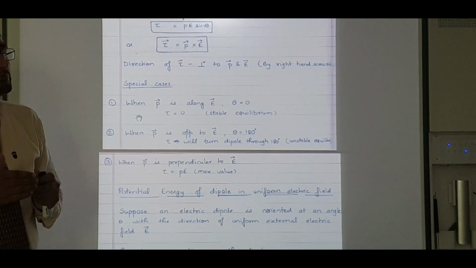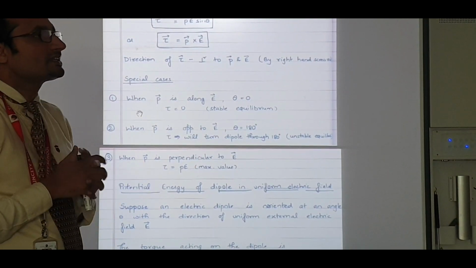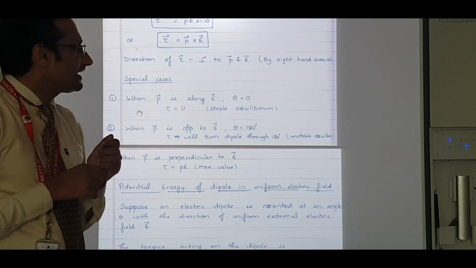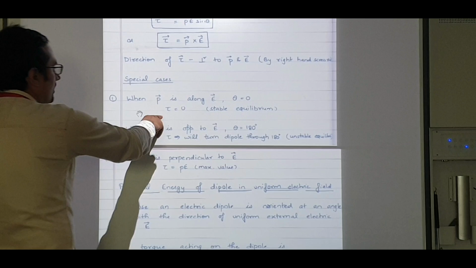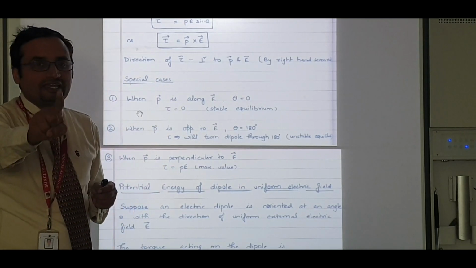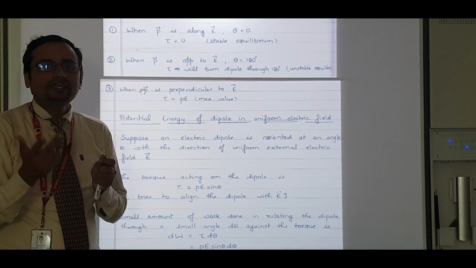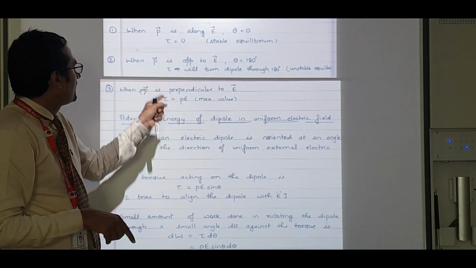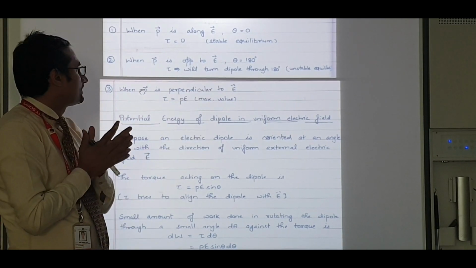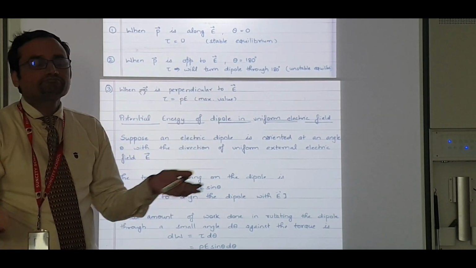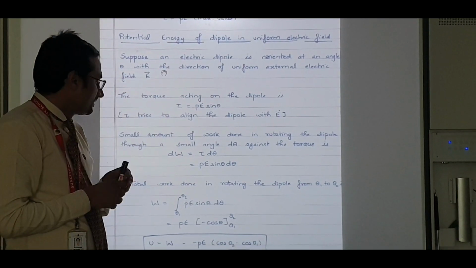If the dipole moment is along electric field, theta is 0. In that scenario, torque is 0. This is stable equilibrium. Now, if it is opposite to E, theta is 180, what will happen? It will rotate. Okay, unstable equilibrium. And if it is perpendicular, in that scenario, tau is equal to PE, the maximum value.